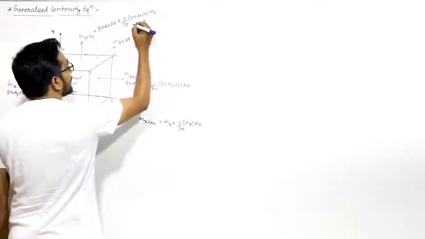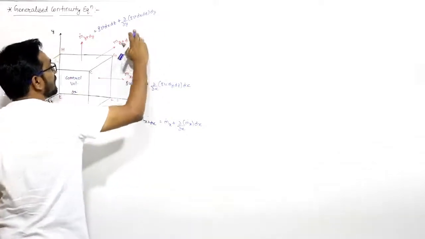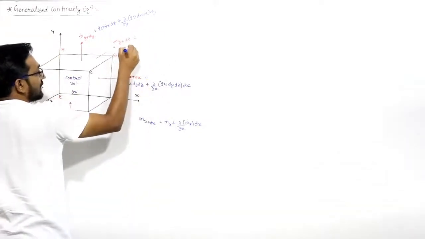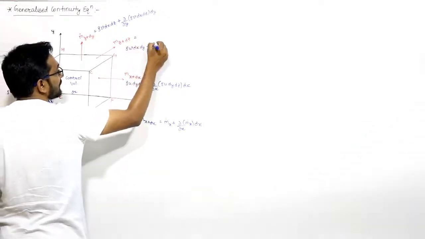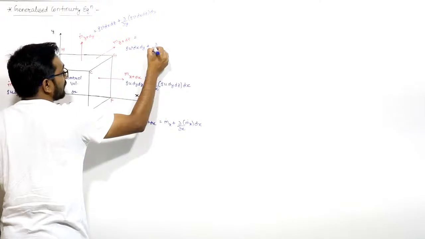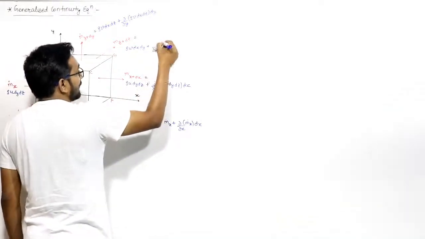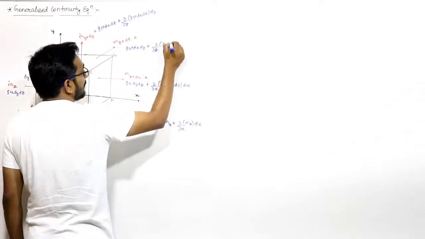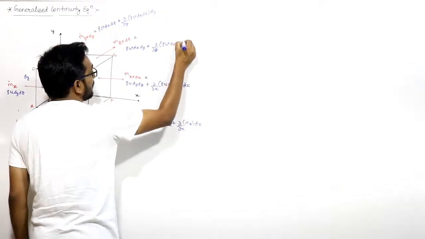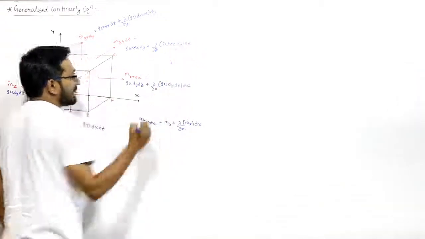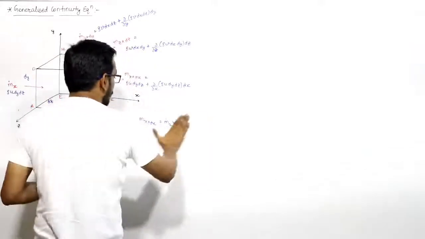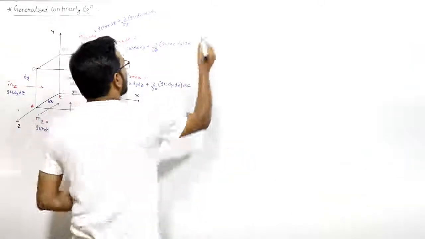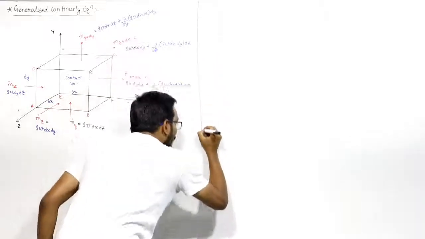And what is m dot z plus dz? This will be equal to m dot z, that is rho omega dx dy, plus del by del z of m dot z, that is rho omega dx dy, into dz. So these are the different mass components. We already discussed this, right?